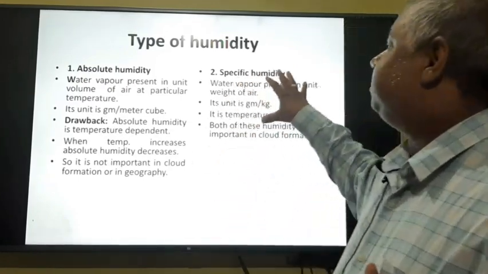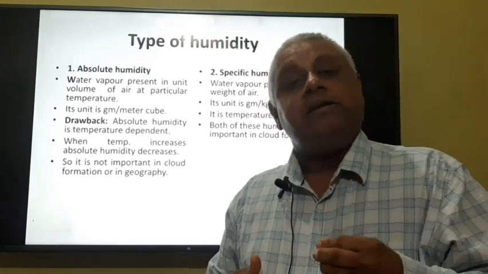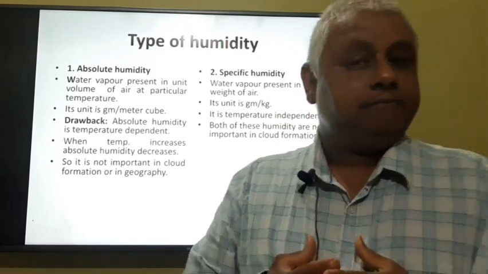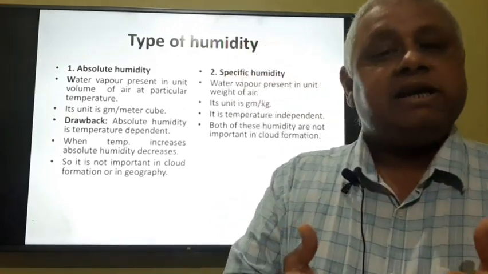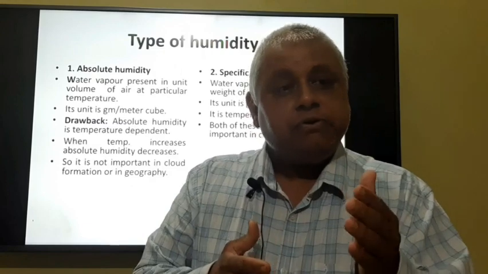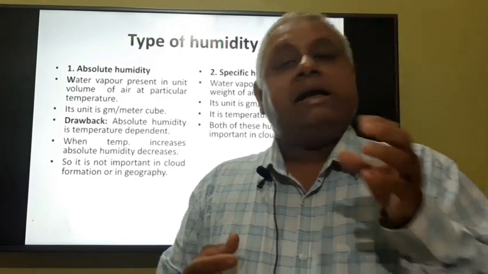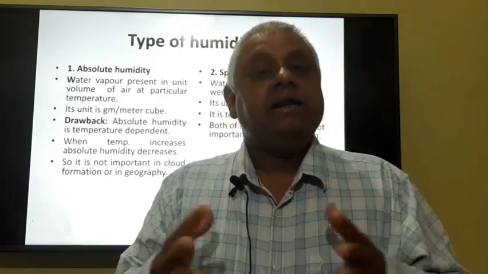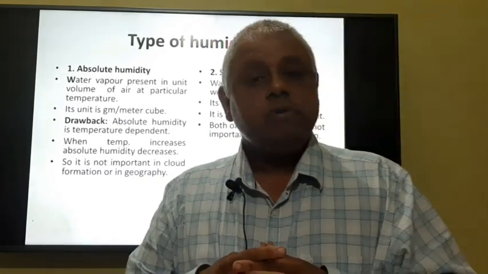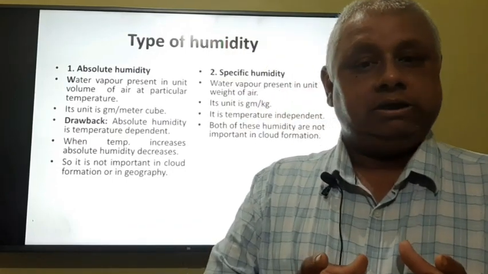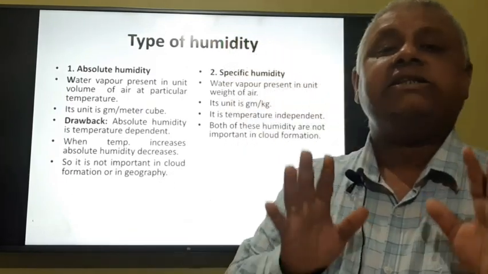Now the second is specific humidity. Specific humidity means the water vapor present in unit weight of air. Its unit is gram per kilogram. You can understand this by taking an example. Suppose you take 2 gram of water vapor in 1 kilogram of air, then its specific humidity would be 2 gram per kilogram. Now both of these humidities are not used in cloud formation, though specific humidity is temperature independent.